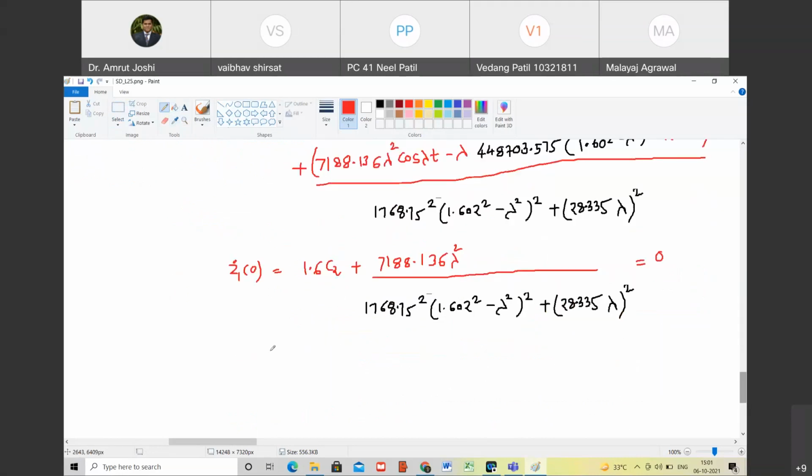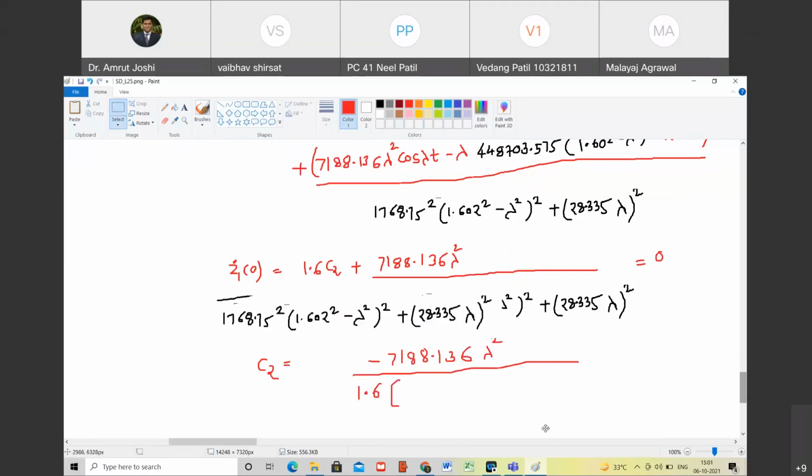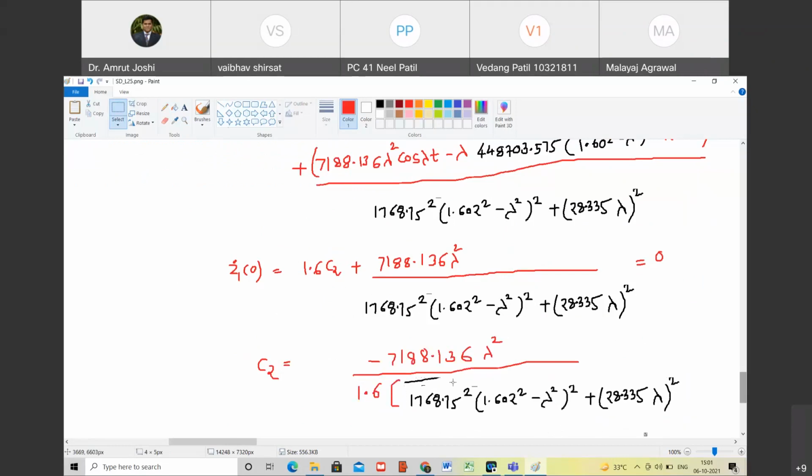So that indicates the value of C2. C2 therefore is minus 7188.136 lambda square, happy, divided by 1.6 into denominator. Are you with me? Yes, sir.